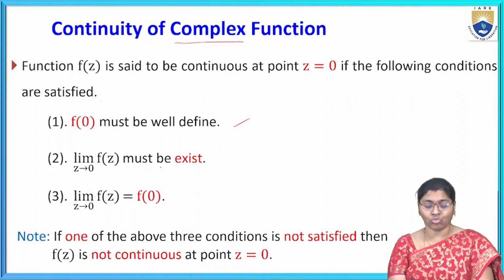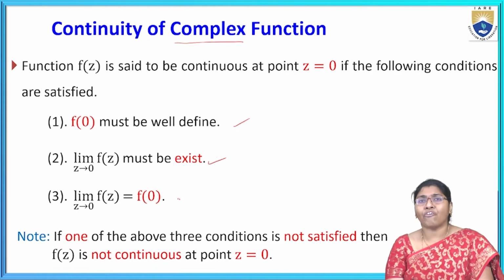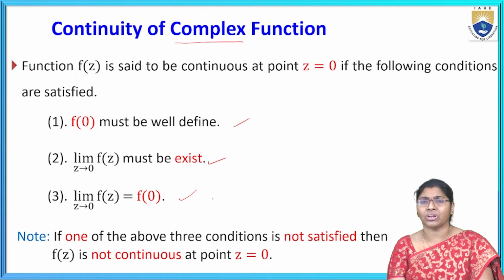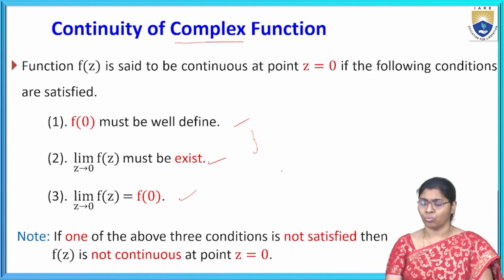Now here z tends to 0, f of z must exist. And the third condition is limit z tends to 0 of f of z equal to f of 0, then the continuity of the complex function is satisfied. If any one condition is not satisfied, then continuity does not exist at the point z equal to 0.